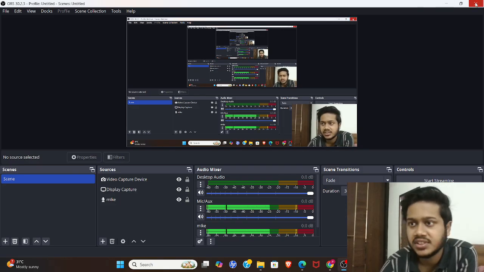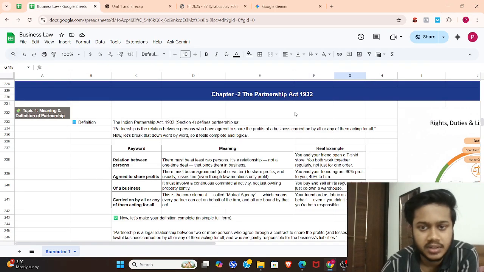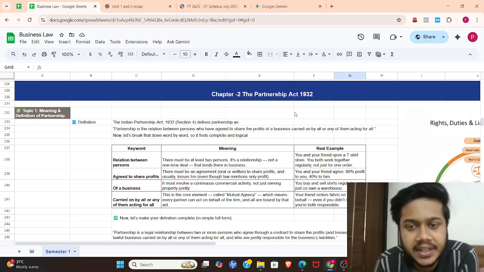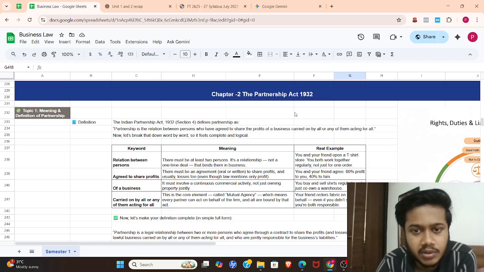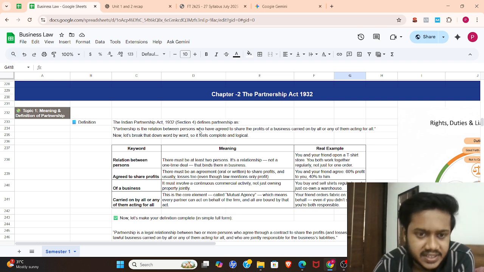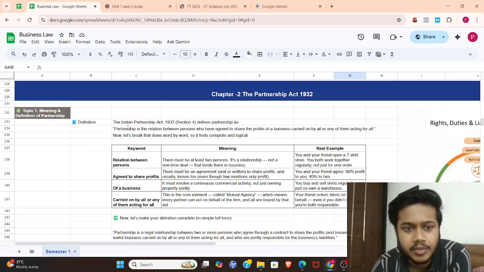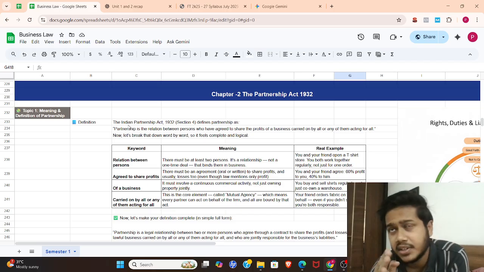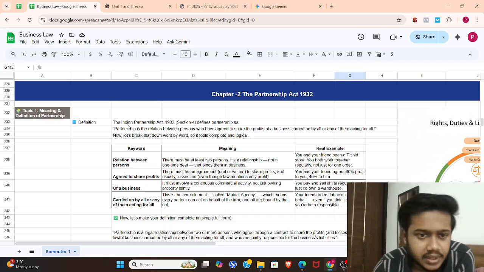Let's begin. So this is chapter 2, which is the Partnership Act 1932. We already completed the Contract Act, 1872, in chapter 1. Now let's begin with chapter 2, the Partnership Act 1932. Basically, let's discuss its meaning, why it is necessary, why it exists. Normally it is generally between 2 to 50 people. Minimum it requires 2 people, maximum 50 people.